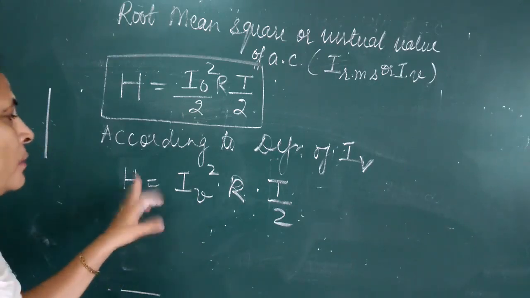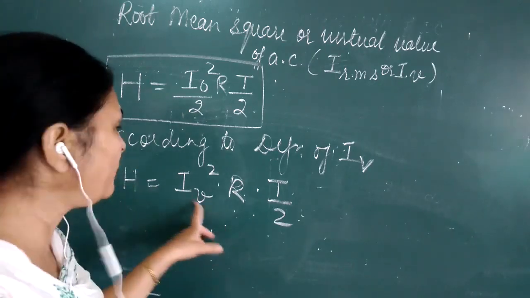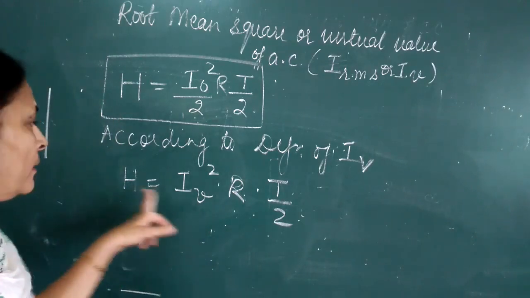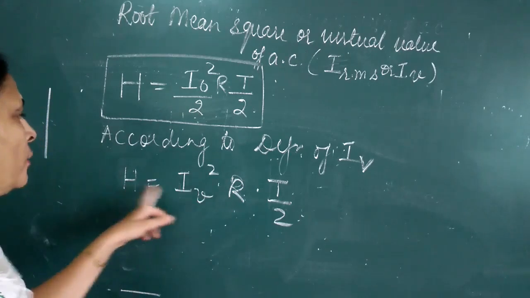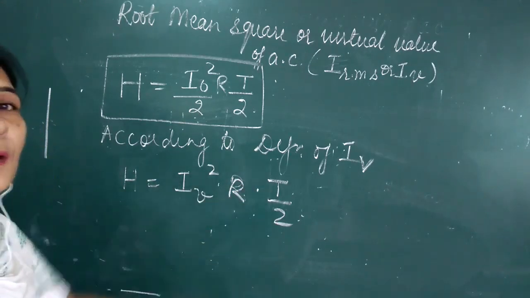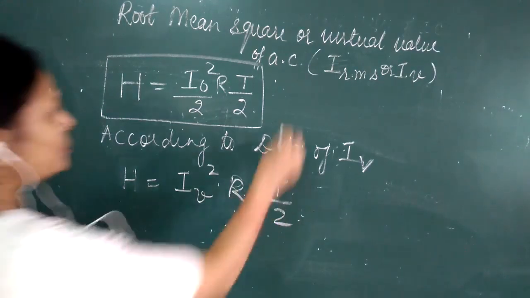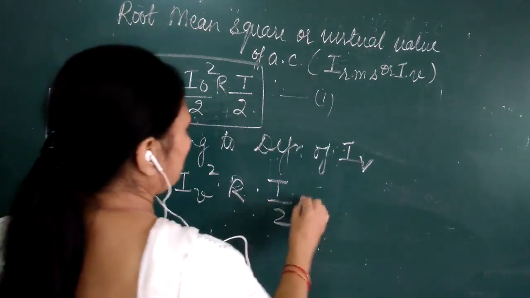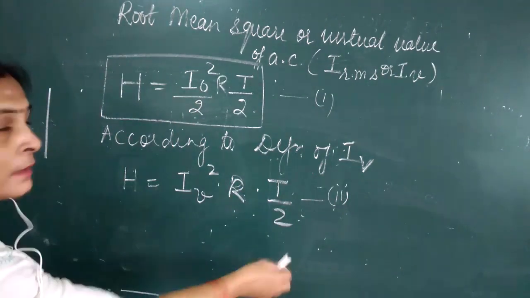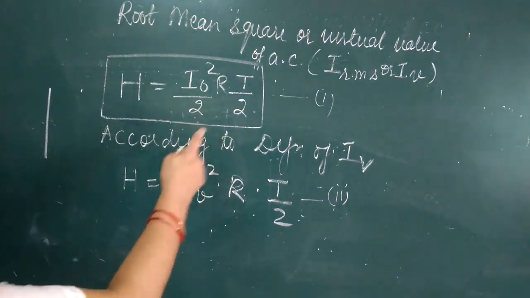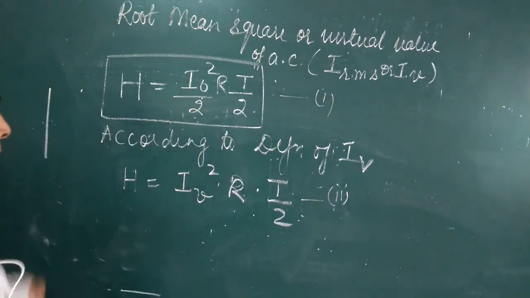See, H is equal to, if a constant current IV would have been flowing for time t by 2 in the same resistance R, heat produced will be equal to IV square R t by 2. This you can take as equation number 1. This you can take as equation number 2. In the last equation I had not written R, that you include, because R was a constant term which was coming with I naught only.